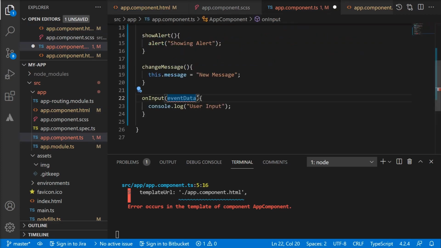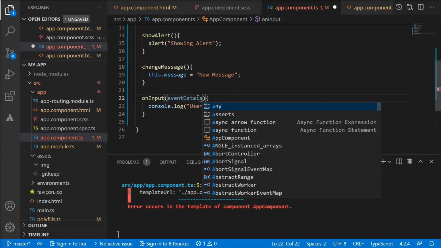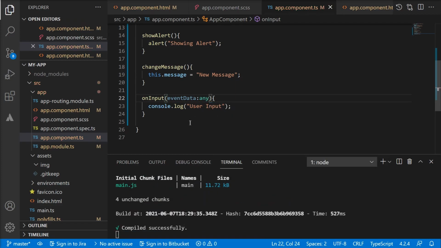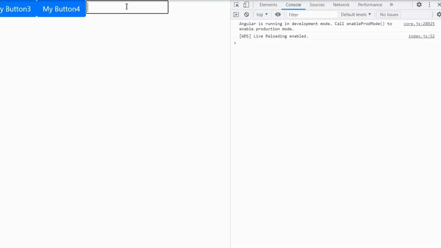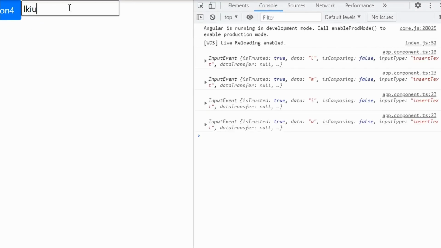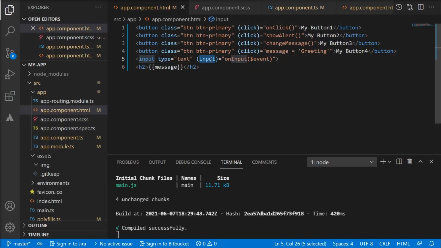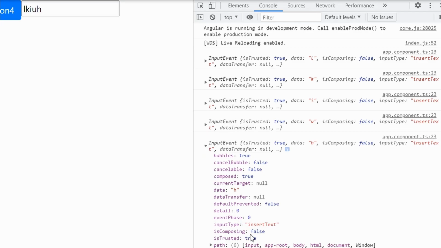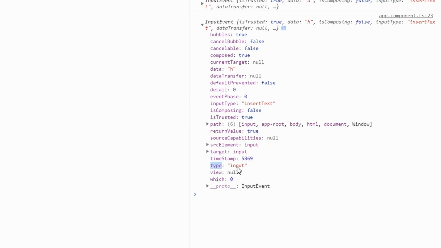And we also have to provide a type as per the TypeScript standard. Let me give the type as any and save it. And let me print the event data instead of the console log. Now when I start typing, we get this input event. So the event which is actually firing is input event, because that is what we are listening to. But this input event have many data associated with it. Like it has the type of the event, which is input.